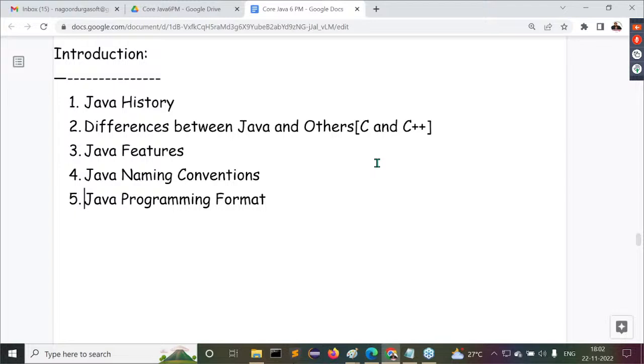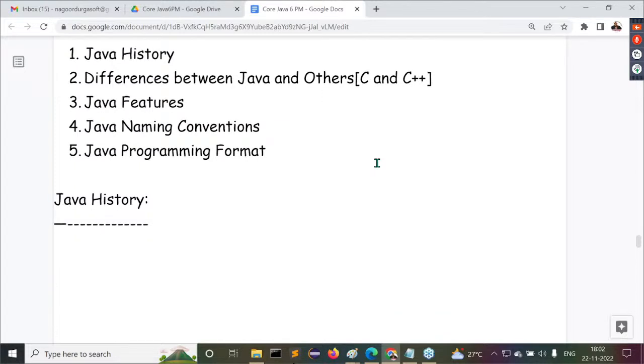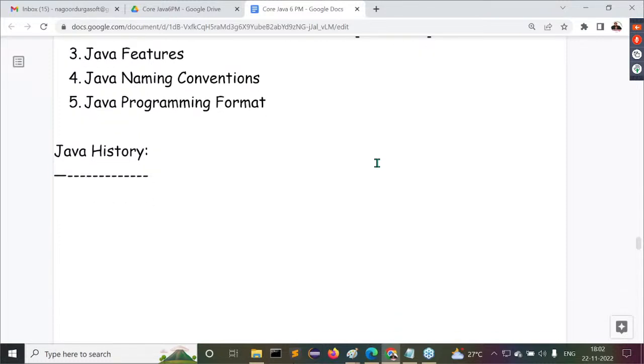Now, as part of this, first we are going to understand Java history. It is our minimum responsibility to understand something about Java before starting our actual content. It's the minimum thing to know about Java before going to start our content. So Java history we have to understand. Right, guys?